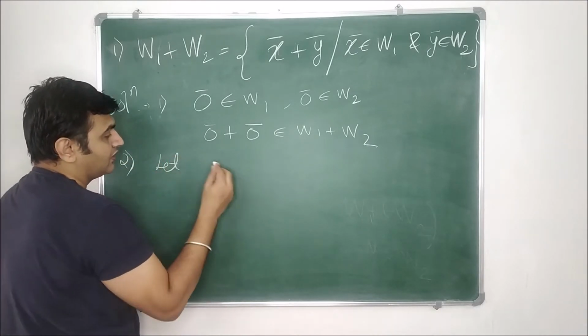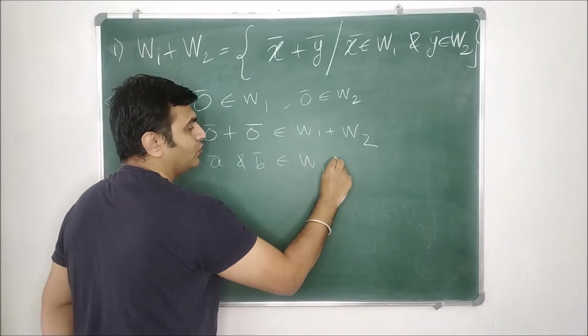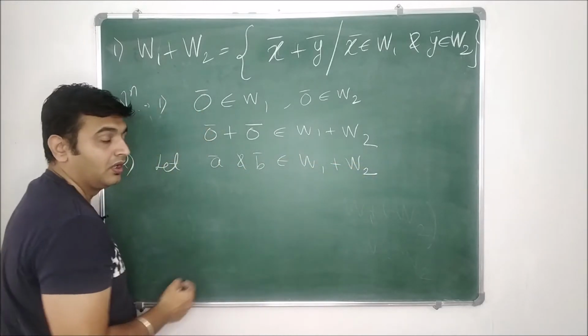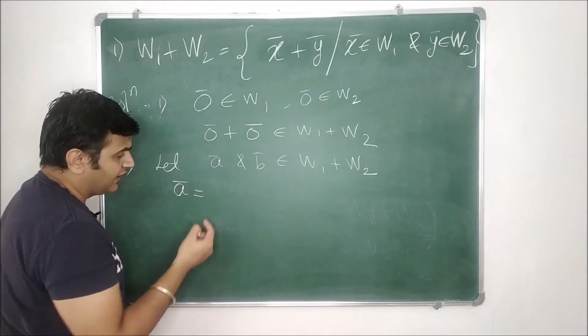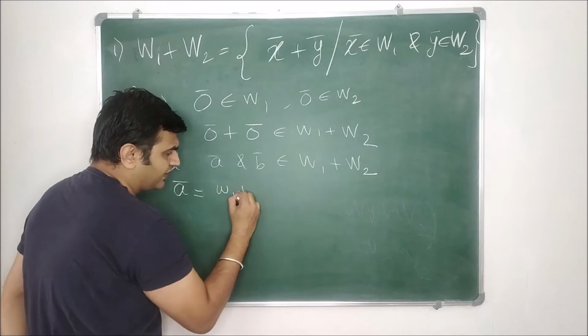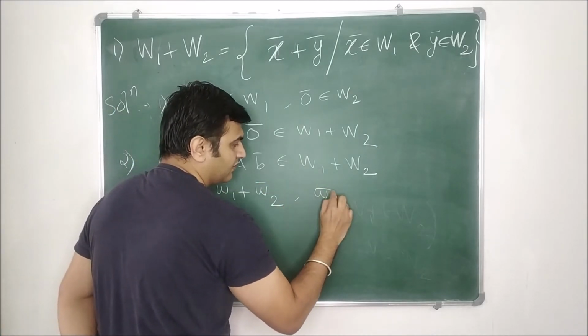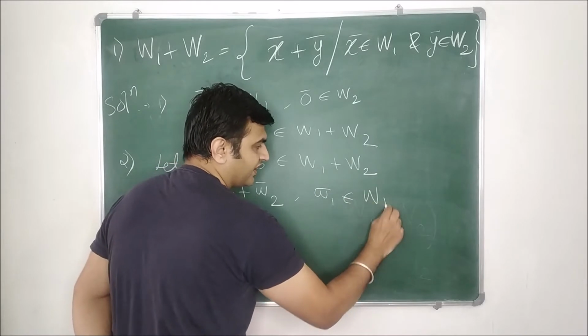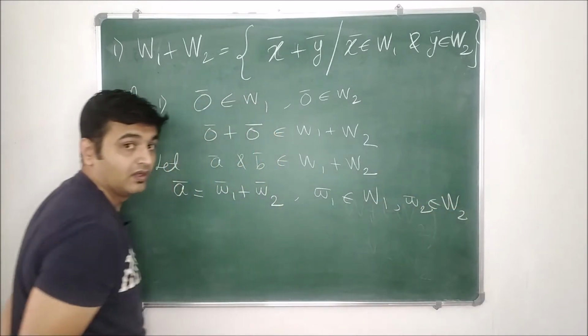Now since it is non-empty, I can take vectors. So let's say A bar and B bar belong to W1 plus W2. Now A bar belongs to W1 plus W2, so how will A bar look? It is of the form w1 plus w2, where w1 belongs to capital W1 and small w2 belongs to capital W2.